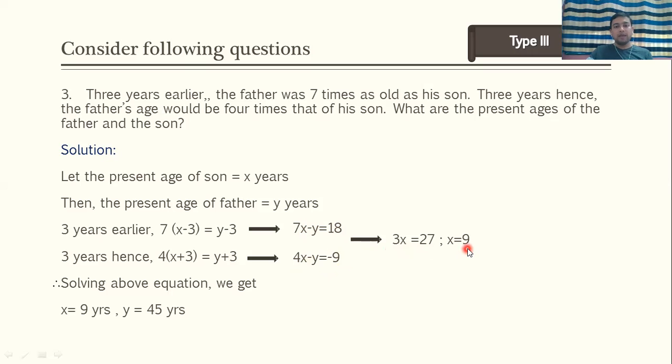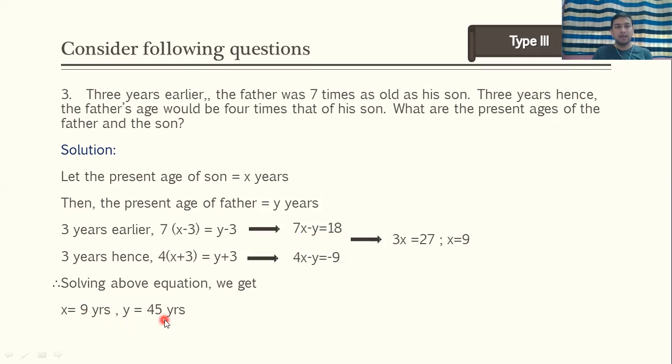ओके, अब x is equal to 9 अगर हम किसी भी इक्वेशन में डाल देते हैं. Let's say we have put this x is equal to 9 in this first equation. So 7 into 9, it will be 63 minus y is equal to 18. So y will be equal to what, 45 years. So x will be 9 years, that is son's age, and father's age will be 45 years. Okay, so instead of giving a percentage relation, they have given the relation of father's age and son's age